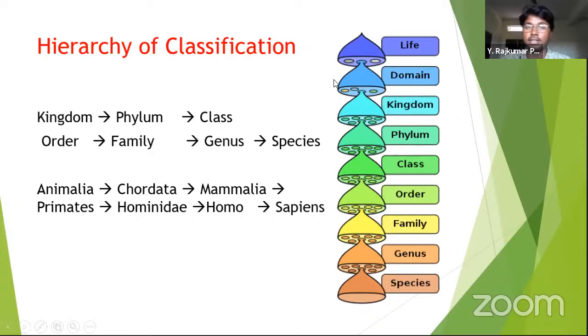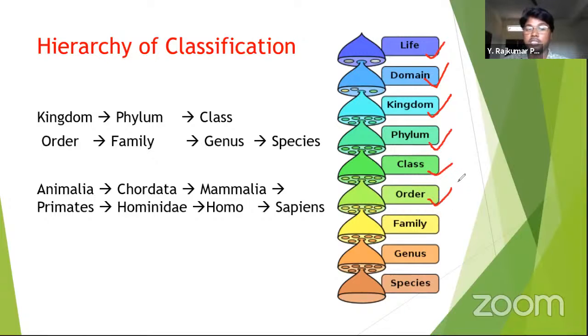You can see in the hierarchy, the top one is life, and the second one is domain. Just now I told we come under the domain called Eukarya. Human beings come under the domain Eukarya, the kingdom Animalia, the phylum Chordata, and our class is Mammalia.